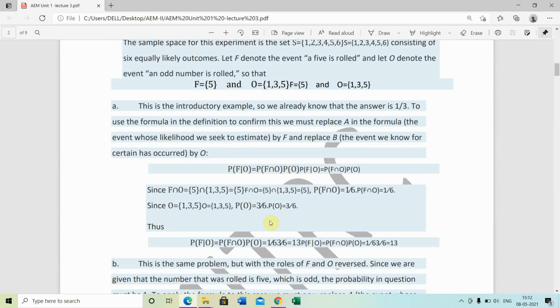So we will find 1 upon 6 over 3 upon 6, or 1 upon 3. This way we will find the probability of this.